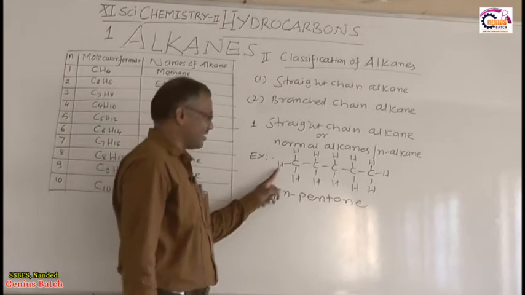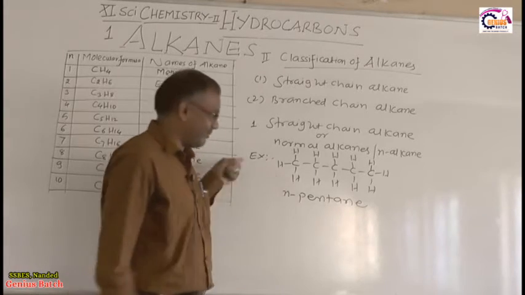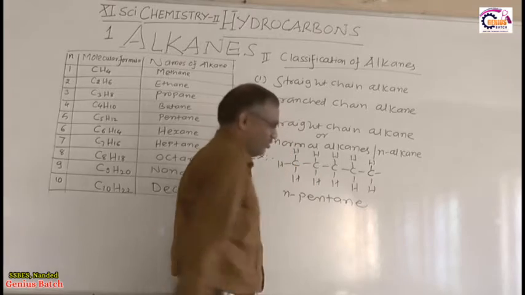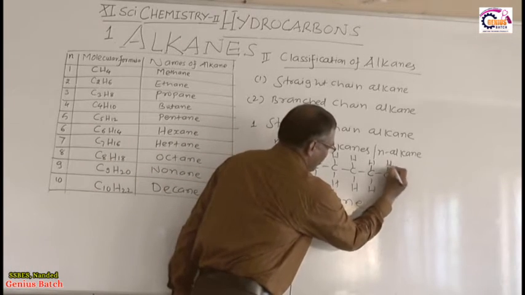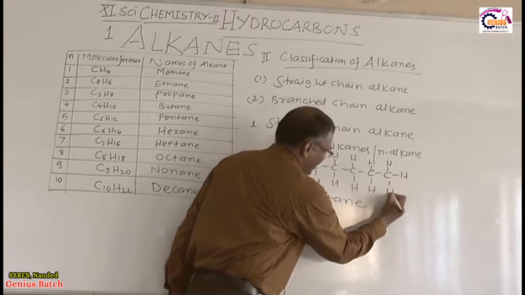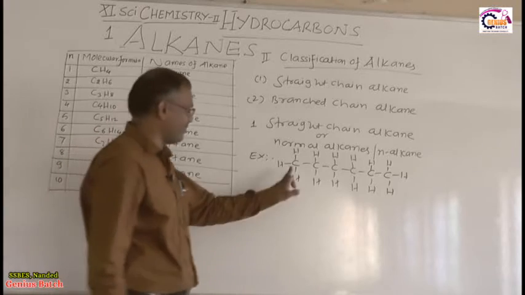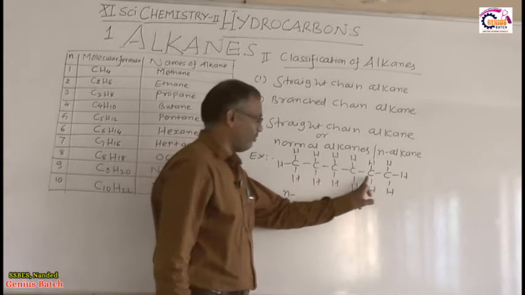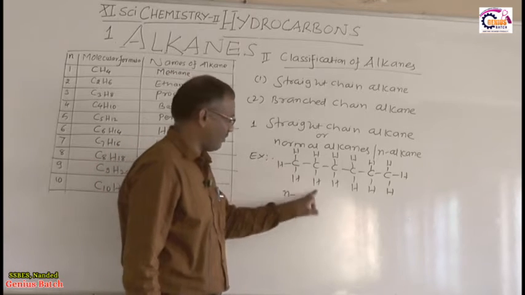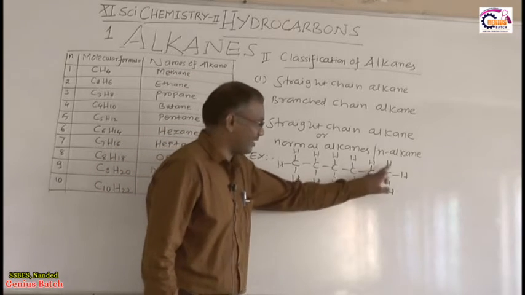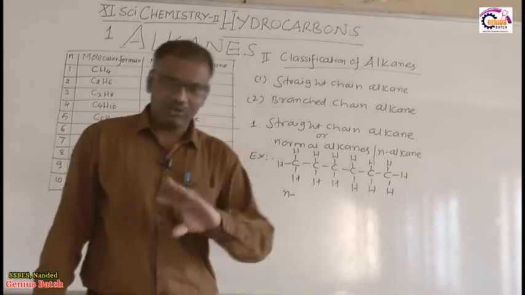We will go towards different examples. Suppose I want six carbon atoms in this compound. What do I have to do? I replace this hydrogen atom and attach one carbon atom here. What will happen? Count the carbon atoms, 1, 2, 3, 4, 5, 6. Six carbon atoms. How many hydrogen atoms? 1, 2, 3, 4, 5, 6, 7, 8, 9, 10, 11, 12, 13, 14. Six carbon and 14 hydrogen.